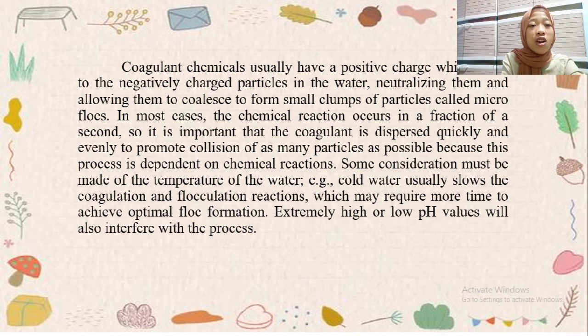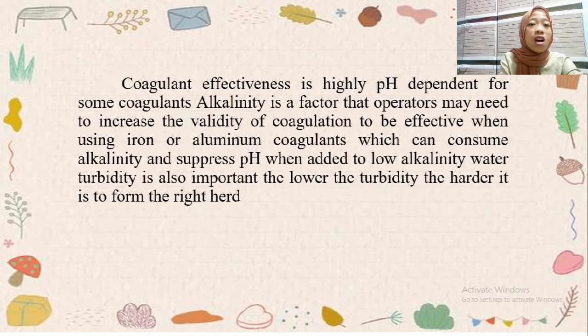Extremely high or low pH values will also interfere with the process. Coagulant effectiveness is highly pH dependent. For some coagulants, alkalinity is a factor.